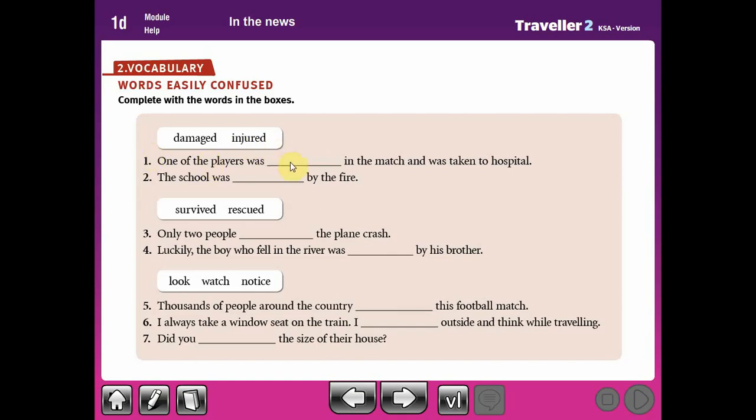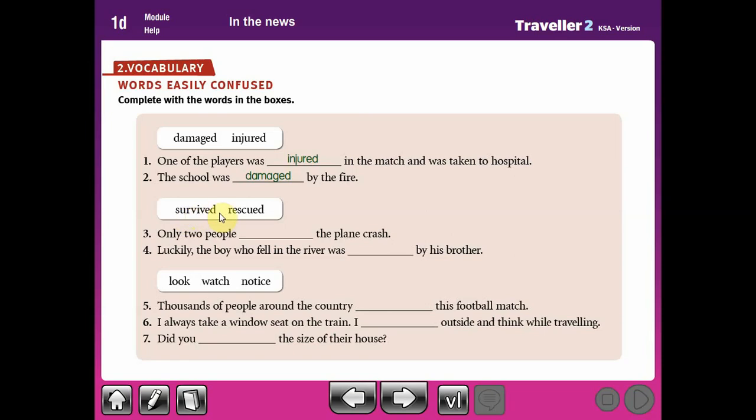One of the players was injured, so here we talk about people. But the school, because it's something, we say damaged. So when you talk about players, you say injured, right? But for the school, because it's a thing, say damaged.